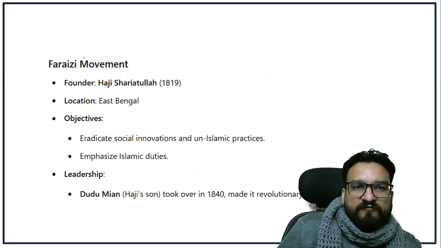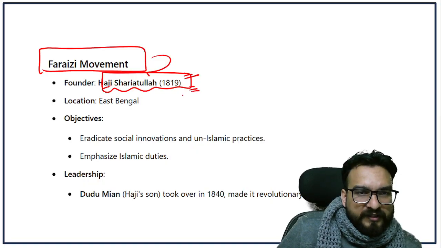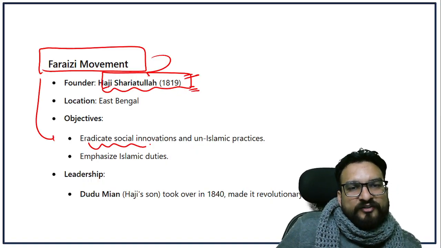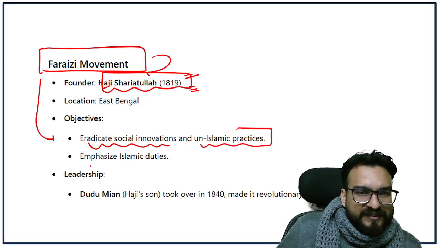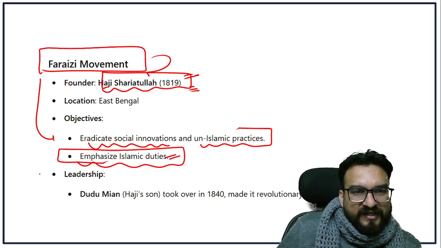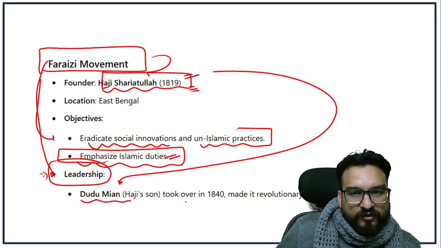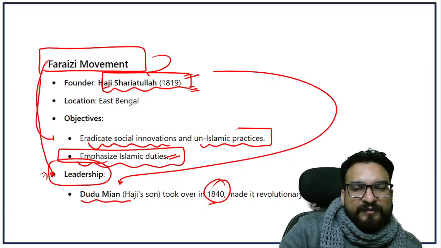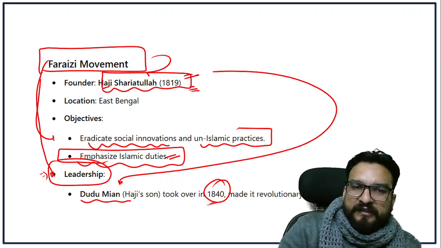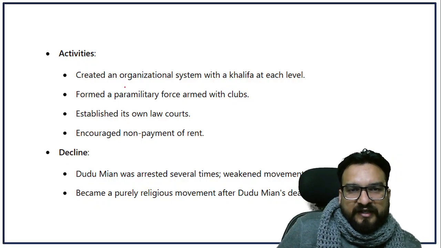Later on, you will be seeing the Faraizi movement. The Faraizi movement was started by Haji Shariatullah. These leaders are important, guys. Okay? Their objective was to eradicate social innovations and un-Islamic practices, and they emphasized Islamic duties. The leadership of the Faraizi movement was taken up by Dadu Mian, Haji Shariatullah's son, later on. He took over in 1840 and made it a bit revolutionary, meaning he took up arms against the oppressors, that is, the Britishers.